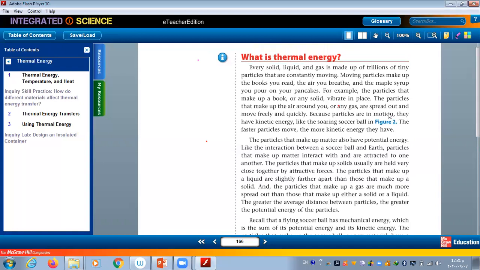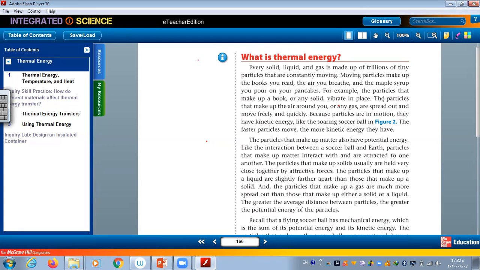Every solid, liquid, and gas is made up of trillions of tiny particles that are constantly moving. Moving particles make up the book you read, the air you breathe, and the maple syrup you pour on your pancakes.